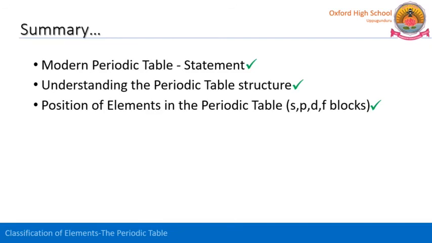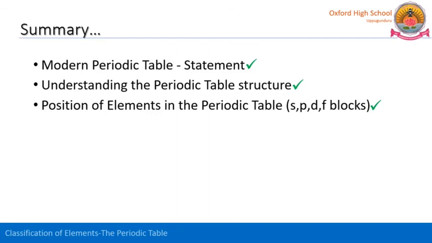And in between S and P, we have D block elements. D block is also called transition elements. Why? Because D block elements show the transitional properties, and the properties vary from S block to P block. So D block elements are called transition elements.